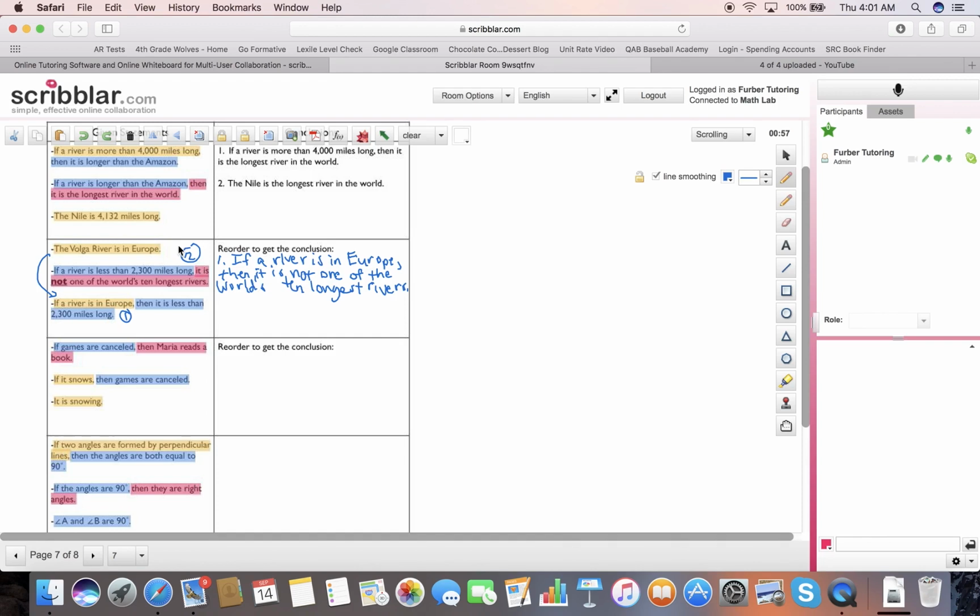So if I take this statement here and plug it in here, then I can lead to a further conclusion, and that further conclusion is actually right over here in my law of syllogism. If a river is in Europe, Volga River is in Europe, then it is not one of the world's 10 longest rivers. So there is my conclusion.